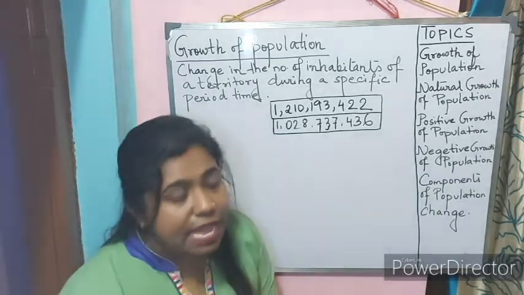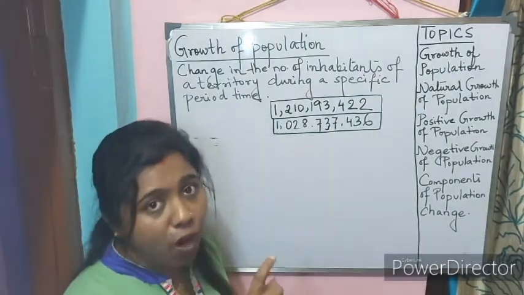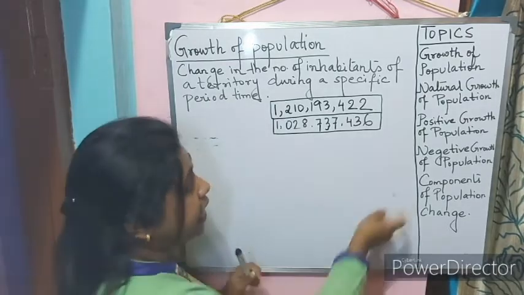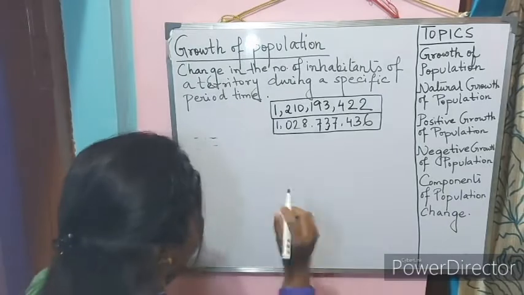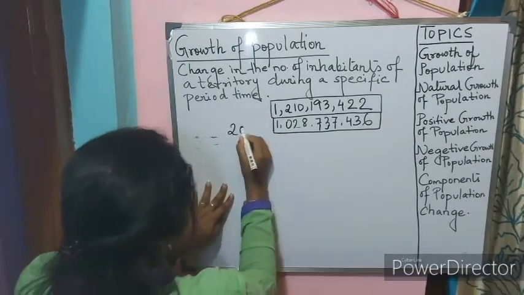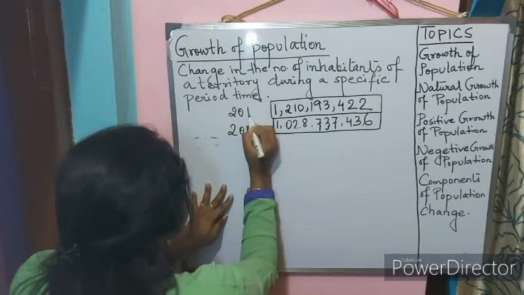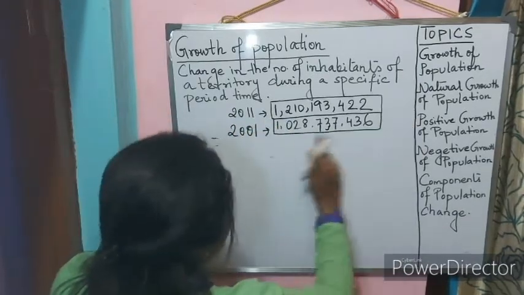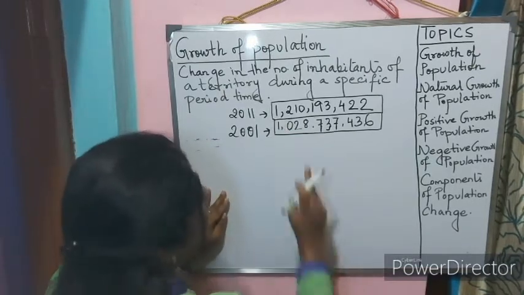Now let us take an example from the census of 2001 and 2011. This is the example of the population that we can see in our country. According to the census of 2001, this is the population, and according to 2011, this is the population. It is 1028 million and this is 1210 million.